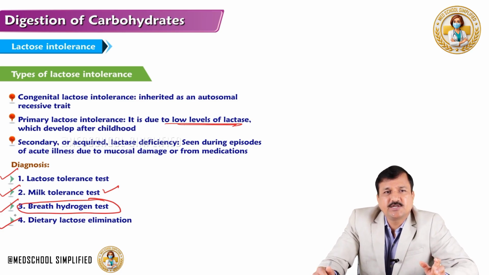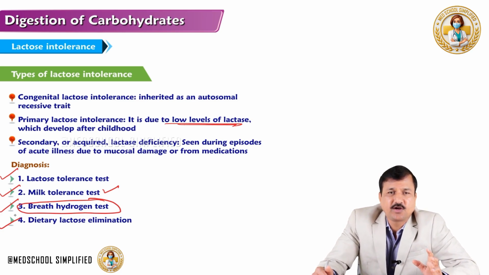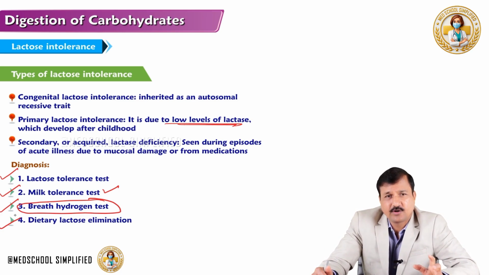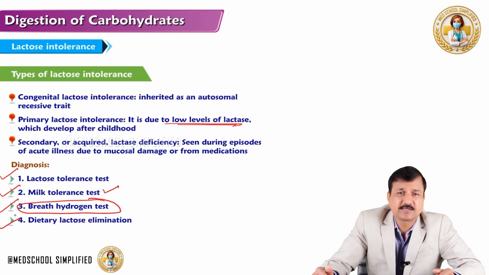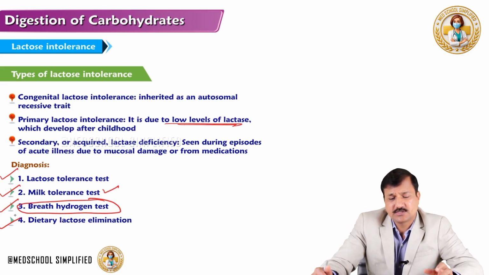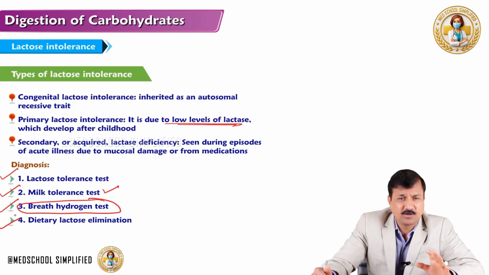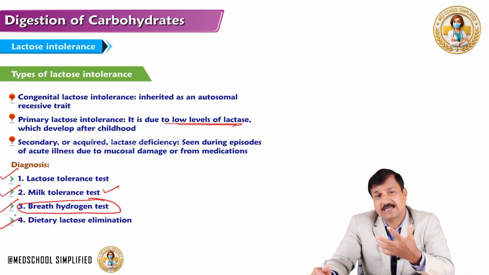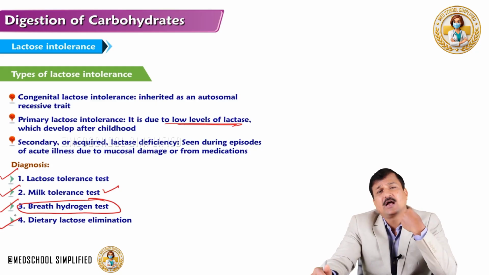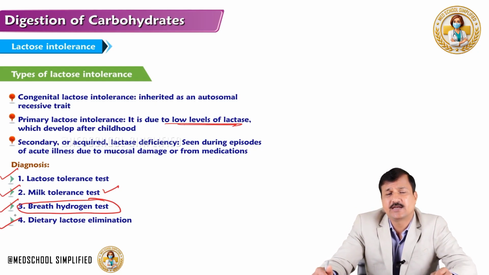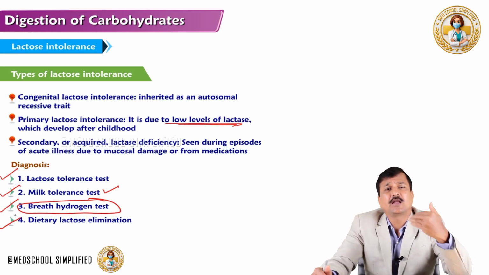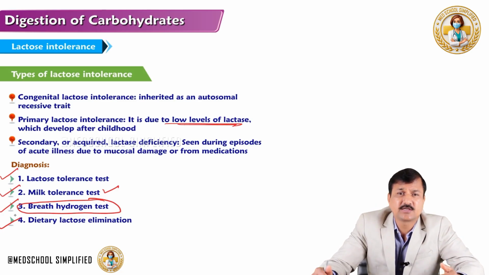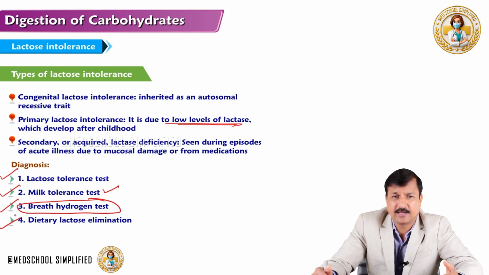Now the breath hydrogen test is a diagnostic test for lactose intolerance. Here, after an overnight fast, lactose is given orally, and then every 30 minutes after the lactose intake, the exhaled air sample is collected for the next 3 hours, and breath hydrogen levels are measured in that expired air.